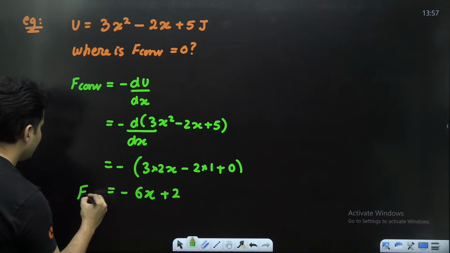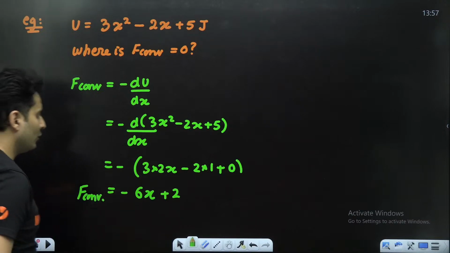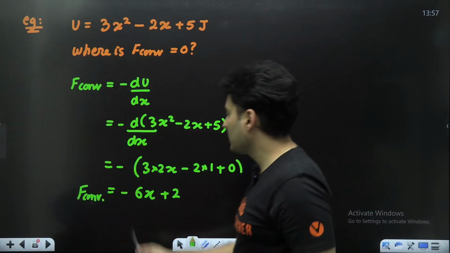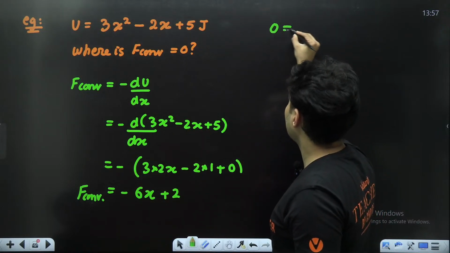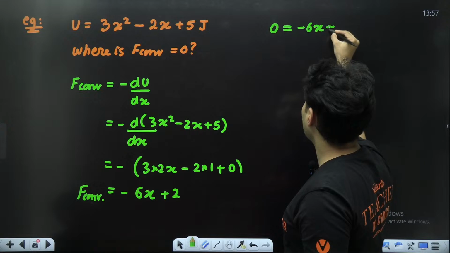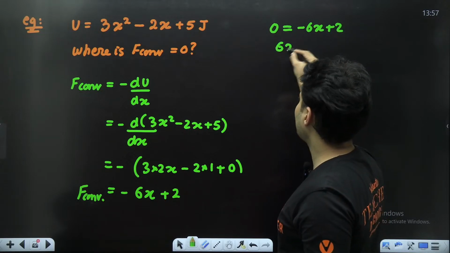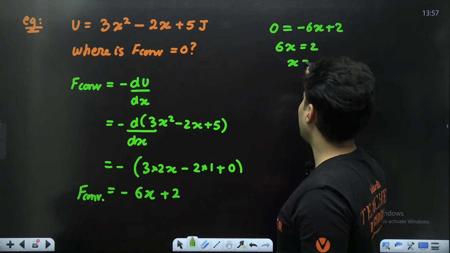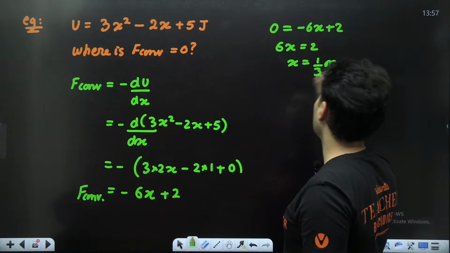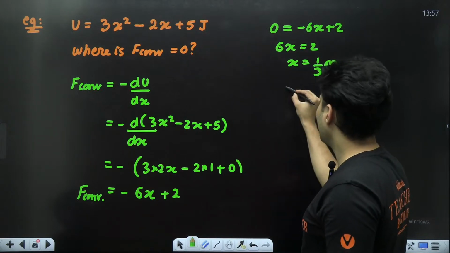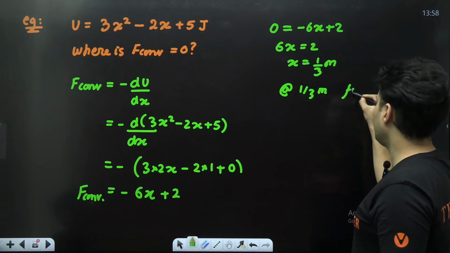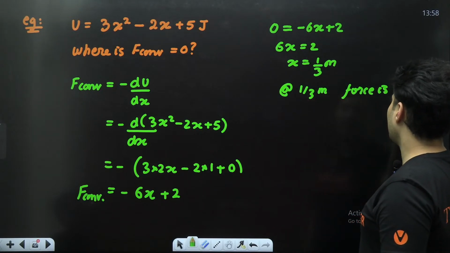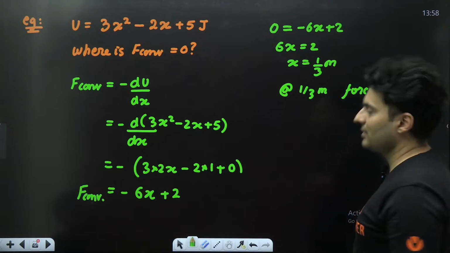So that is the value of the conservative force. Once I get this, I want to find where it is 0. So 0 is equal to minus 6x plus 2. So basically 6x is equal to 2. So x is equal to 1 by 3 meters. So the answer is at 1 by 3 meters, the force is going to be a big fat 0.